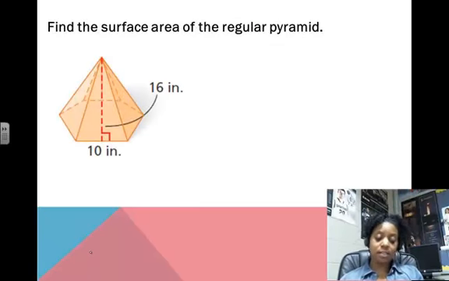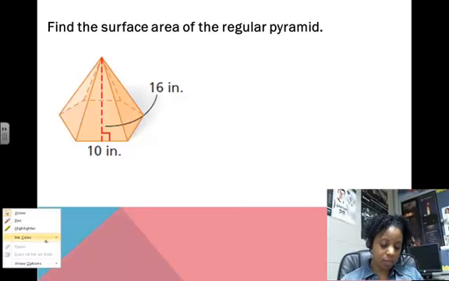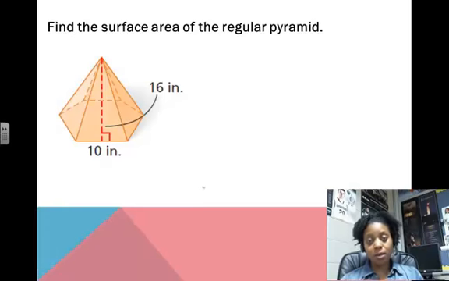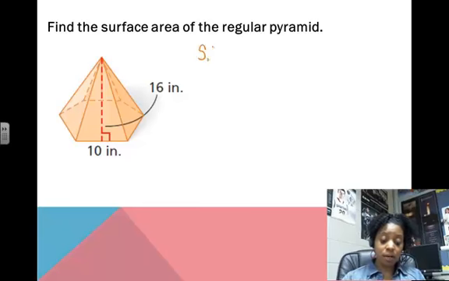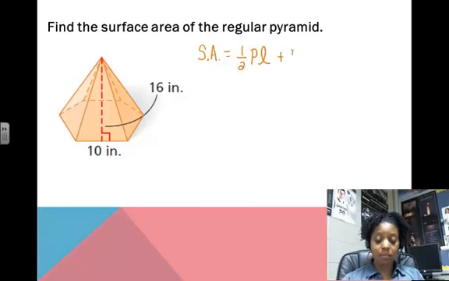Okay, here's our next example, which is to find the surface area of this regular pyramid. Because it's regular and it has a hexagonal base, we're going to have to find the area of a regular hexagon, but you should be used to that by now. This red line here looks like they're giving us the slant height. The surface area of a pyramid is 1/2 the perimeter of the base times L, the slant height, plus the area of the base. We know the perimeter of the base. It's 6 times 10, which is 60. We know the slant height. It's 16. The area of the base is where we have to do much of our work.